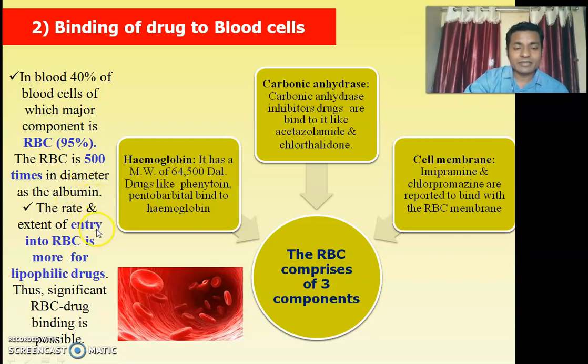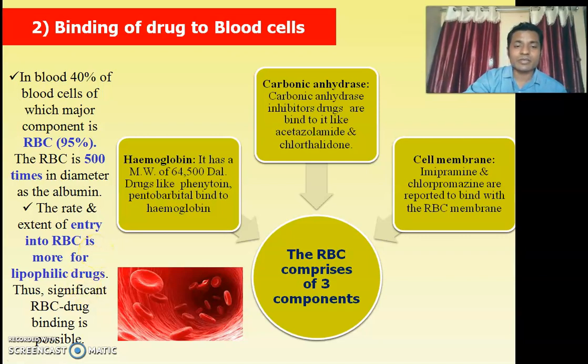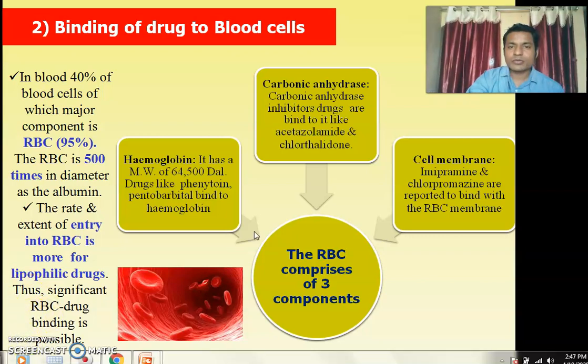The rate and extent of entry of a drug into the RBC is greater for lipophilic drugs. This means lipophilic drugs easily enter the RBC as compared to hydrophilic drug moieties, which do not enter. That's why RBC drug binding is significant.